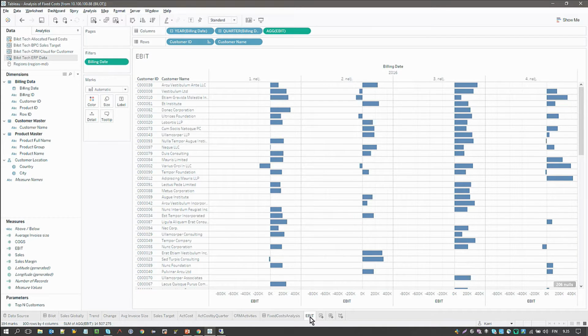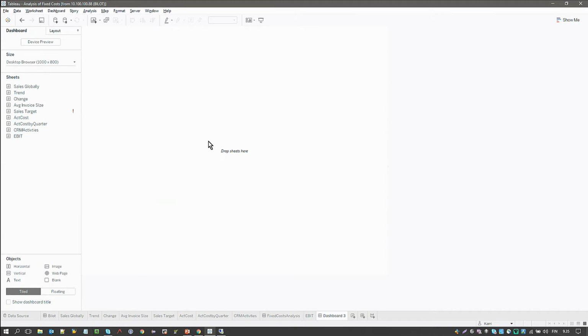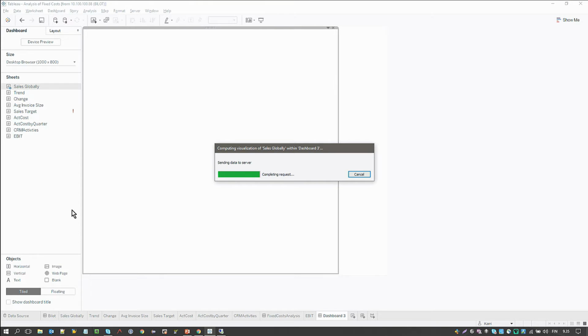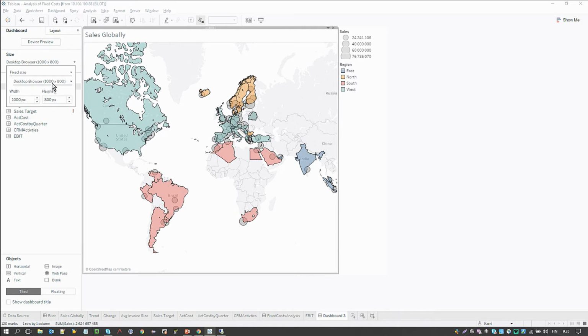To finalize this, we want to pull this all into one story, which we can then distribute through Tableau Server, and then Toni can, for example, log in to the system and go through the performance of the company with, for example, his colleagues. So what we'll do now is start pulling this together into a dashboard.